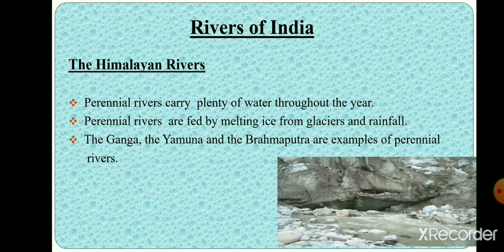The rivers that originate in the Himalayas in North India form the Himalayan river system, fed by melting ice from glaciers and rainfall. They are perennial rivers that flow throughout the year. The Indus, the Ganga, and the Brahmaputra are perennial rivers. They flow throughout the year.